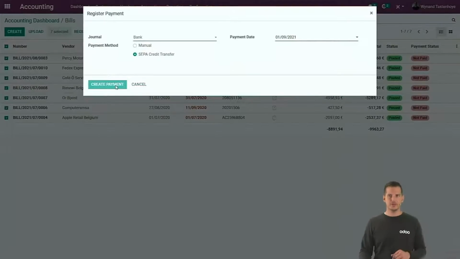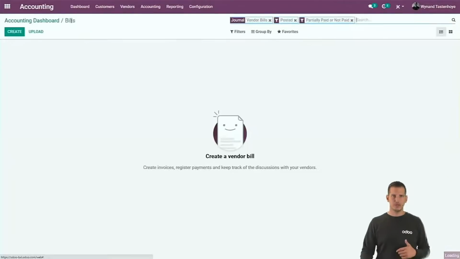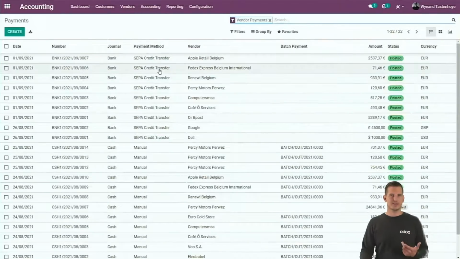When we create the payments, we'll create a payment for every single supplier. When you go back to the bills, you can see that they're all in payment now, so they're not there anymore. All the payments are over here. We have all the different payments that are now active in this database.